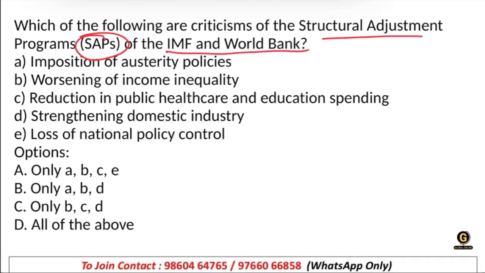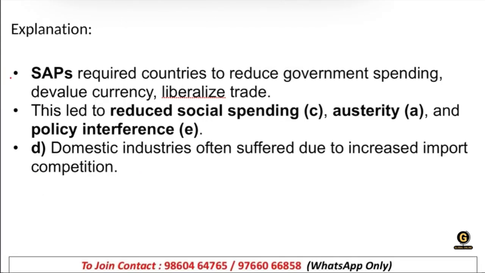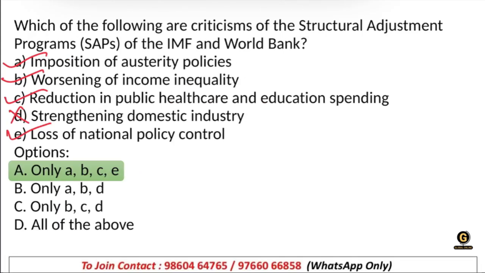and World Bank? A. Imposition of austerity policies, B. worsening of income inequalities, C. reduction in public healthcare and education spending, D. strengthening domestic industry, and E. loss of national policy control. A, B, C, E only are correct, right? Like SAP, okay? What is it?